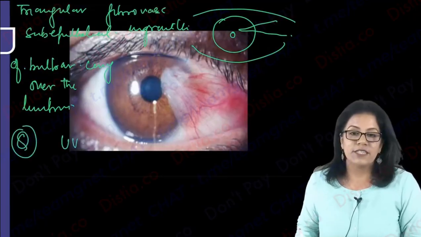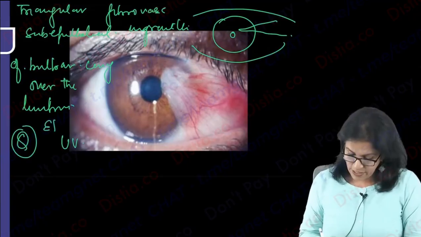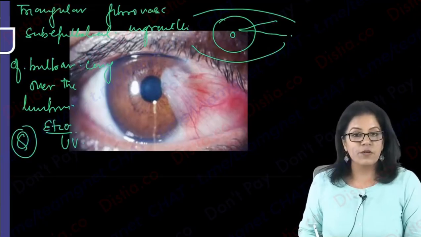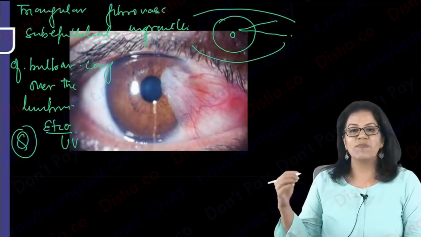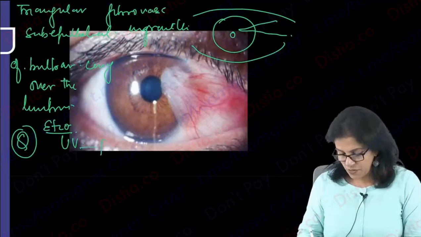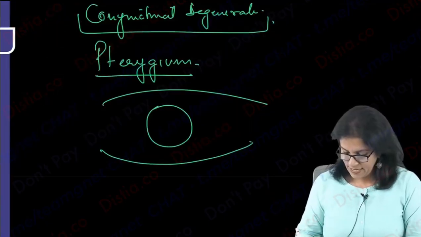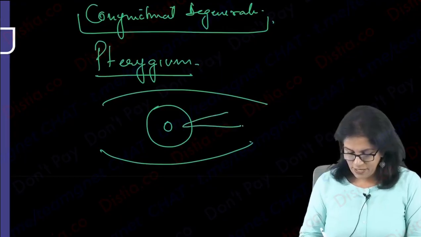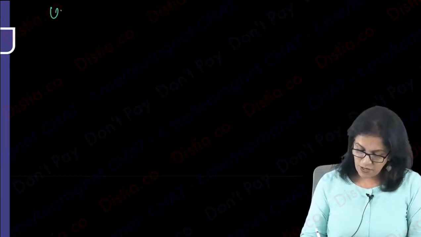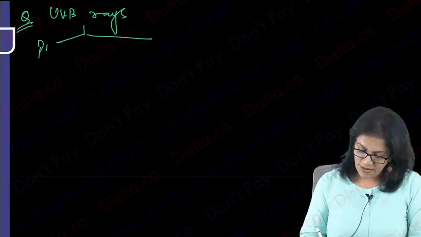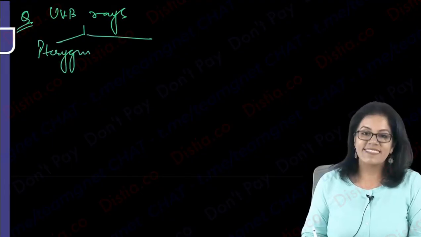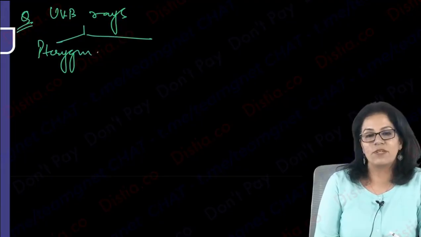UVB exposure is very important. So write down etiology, UV exposure. Question is which rays, UVA or UVB? So we answer here UVB rays, right? This is one question. What else can UVB cause apart from pterygium? You should also know this. Sorry, I'm deviating a little, but you should know this at this point.